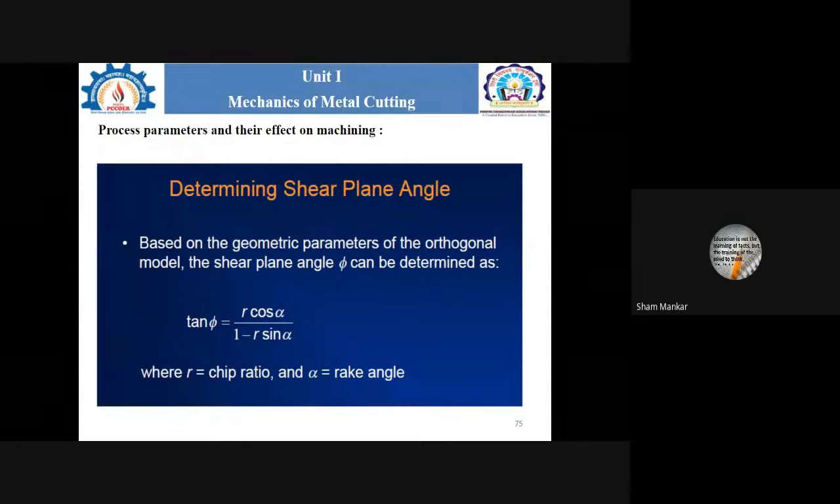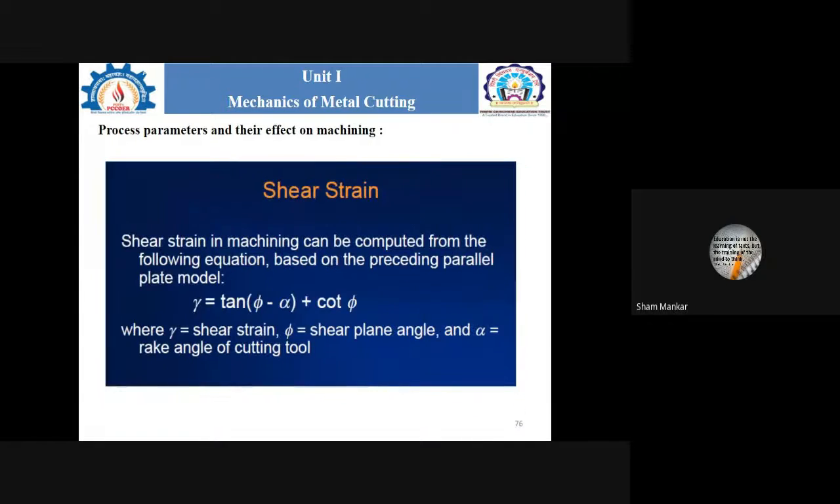After that, we discussed how to determine the shear plane angle, the notation used is phi, the shear plane angle phi. The formula is: tan phi is equal to r cos alpha divided by 1 minus r sine alpha, where r is the chip thickness ratio and alpha is the rake angle. We also discussed how to calculate the shear strain by using the shear plane angle and the rake angle of the cutting tool.